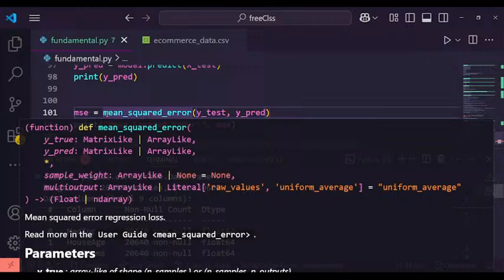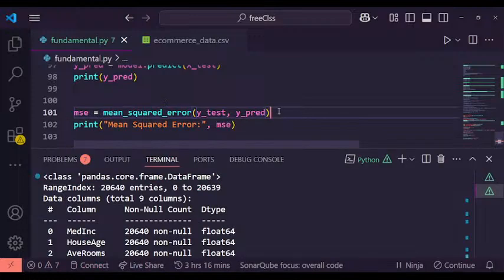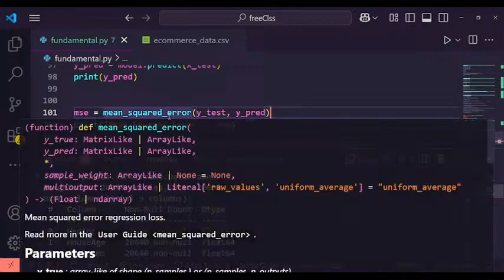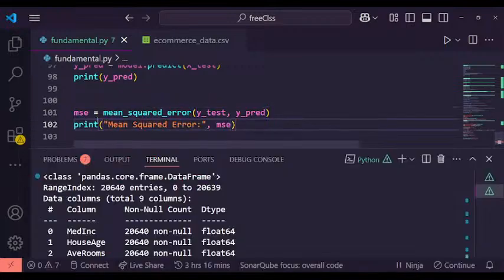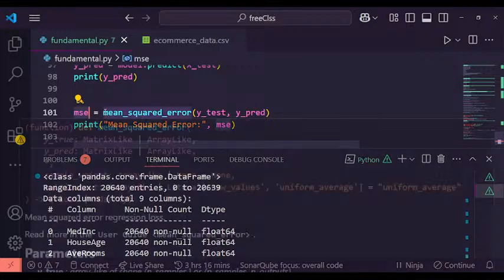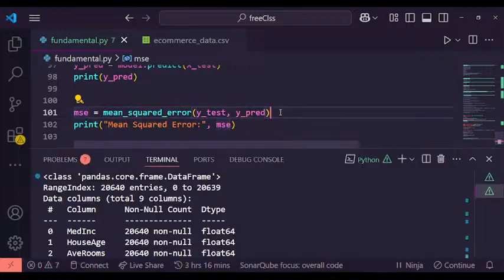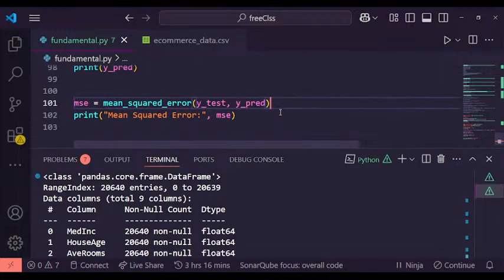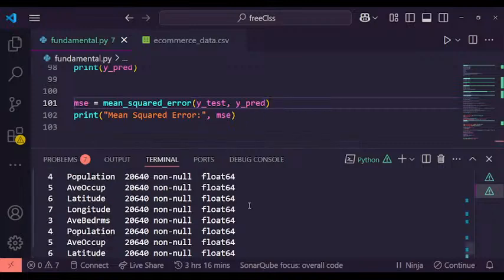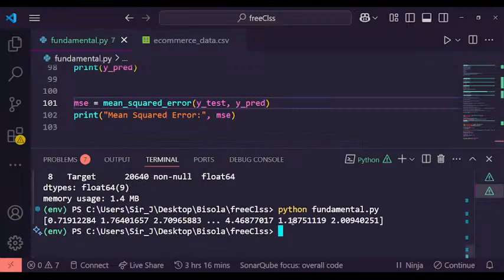I think yesterday I was explaining the mean, where you add everything and divide by how many there are. So you are using it to measure the error you can get from this model. Then we are printing it, and this variable is giving us the mean square error. So if we run it, let's run it.